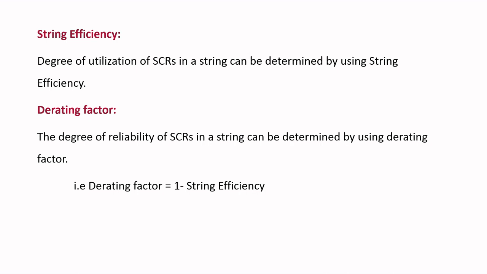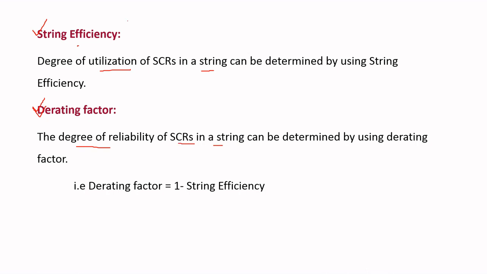Coming to formulae related to series and parallel connection of SCRs, the first formula is string efficiency and the second one is the derating factor. String efficiency gives the utilization of SCRs connected in a string, and derating factor gives the degree of reliability of SCRs connected in a string.